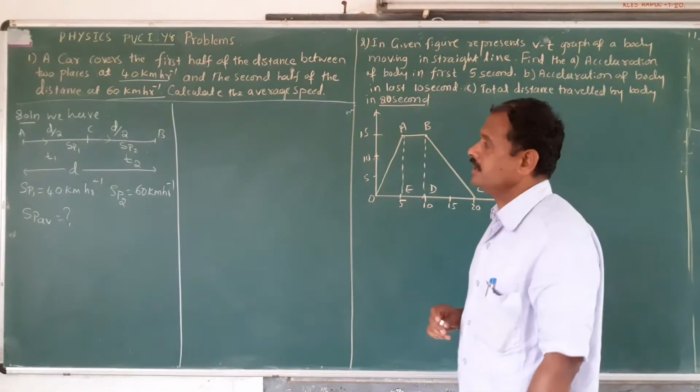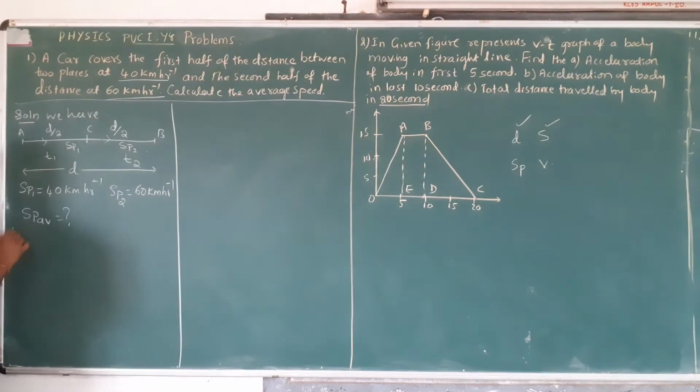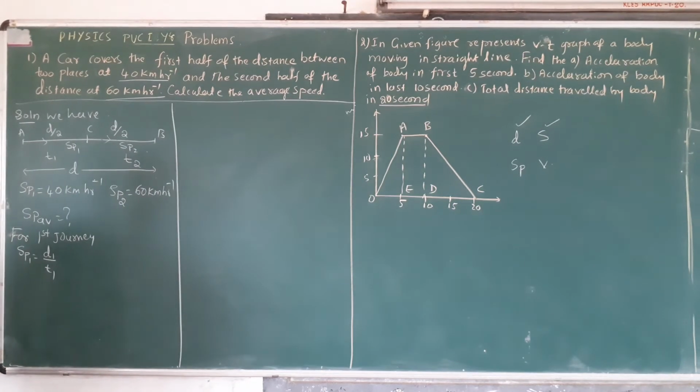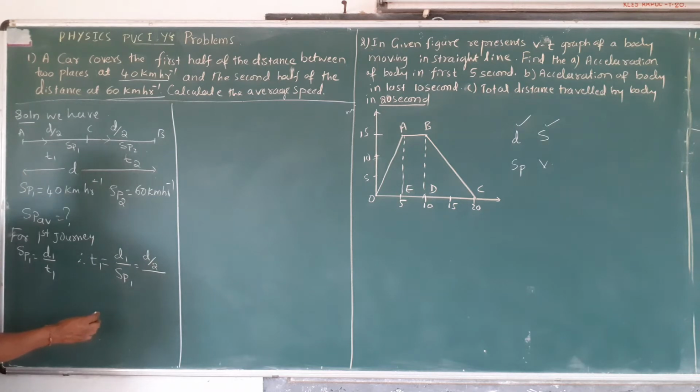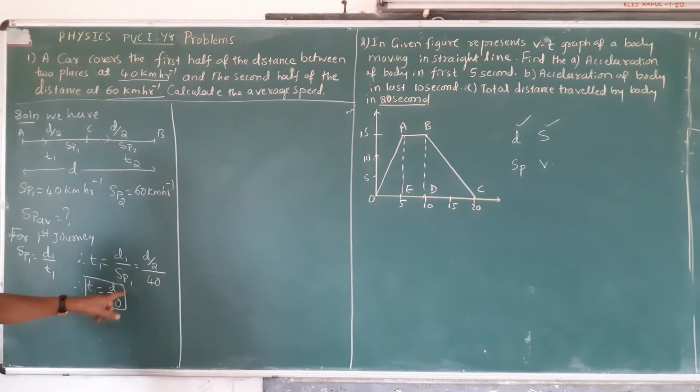Now see here. For the first journey, SP1 is equal to D1 divided by T1. Therefore T1 is equal to D1 divided by SP1, that is D by 2 whole divided by 40. Therefore the time T1, what you got here? It is D divided by 80. This is T1.